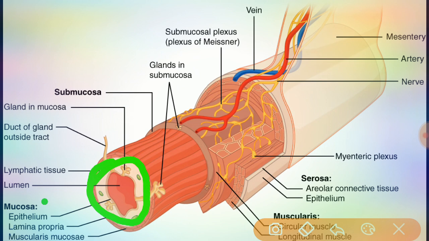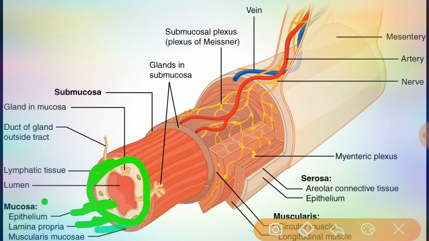The second layer is the layer of connective tissue, called the lamina propria, the second layer of the mucosa. Then comes a thin layer of smooth muscle.